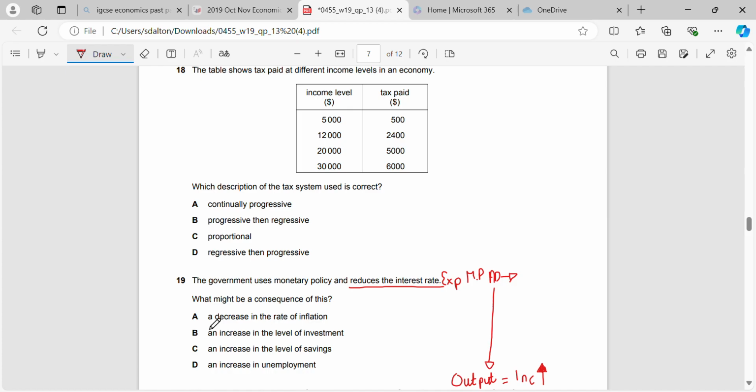So a decrease in the rate of inflation, that's unlikely to happen because we know that AD is going to go right, so inflation is actually likely to happen.